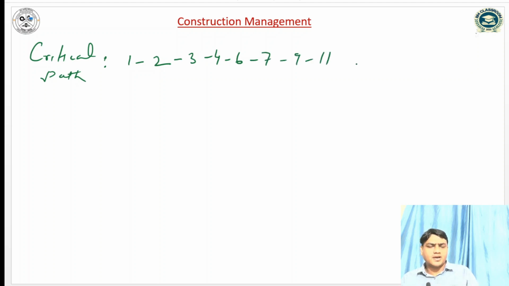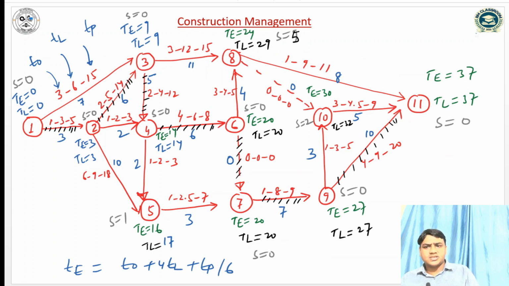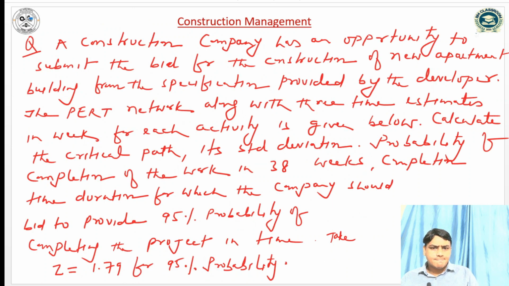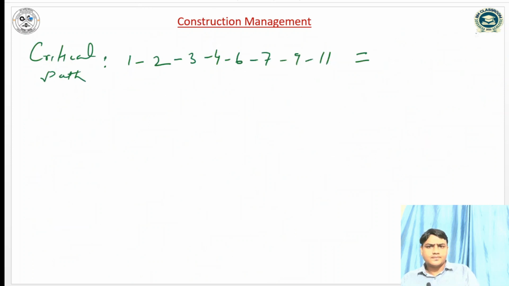So this is the critical path, and the time taken by this critical path is how much? 37 weeks. So it will be 37 weeks.